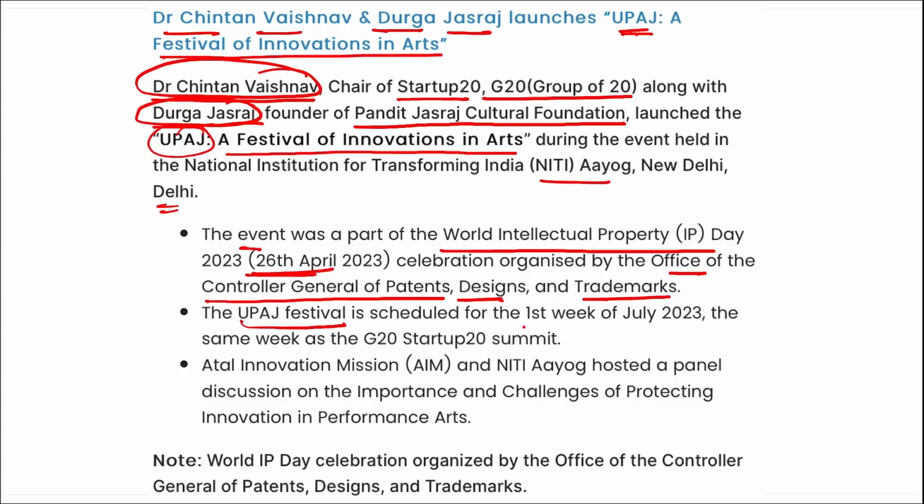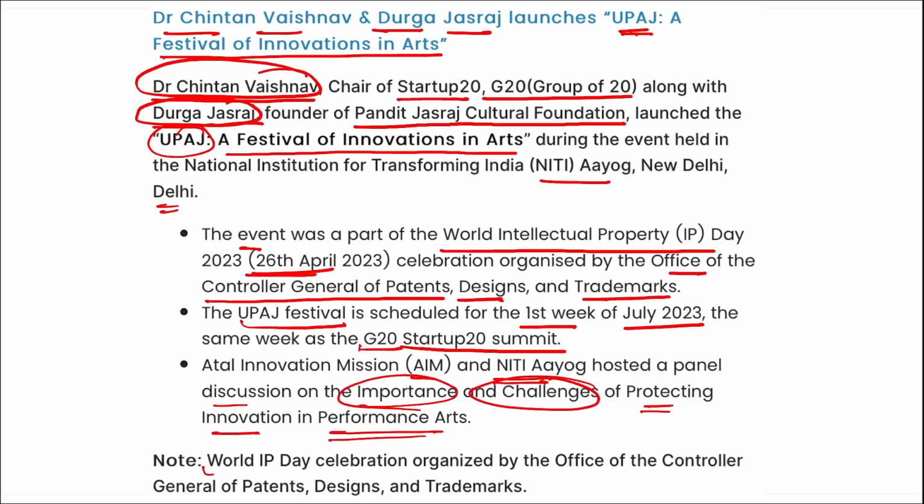Upaj Festival is scheduled for the first week of July 2023, the same week as the G20 Startup Summit. Atal Innovation Mission and Niti Aayog hosted a panel discussion on the importance and challenges of protecting innovation in performance arts. World IP Day celebration was organized by the Office of the Controller General of Patent Designs and Trademarks. Remember this, it is a note. Correct? So, who launched this Upaj? It was launched by Dr. Chintan Vaishnav and Durga Jasraj.